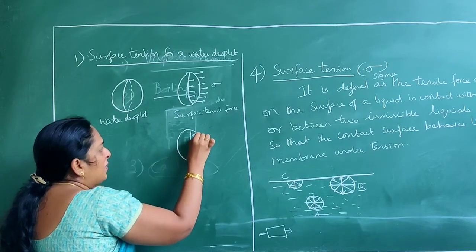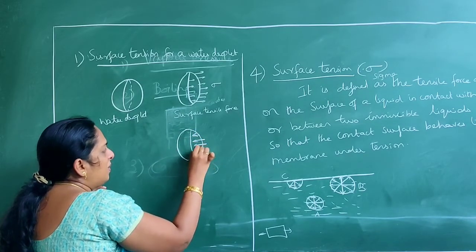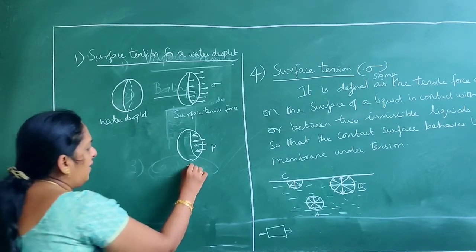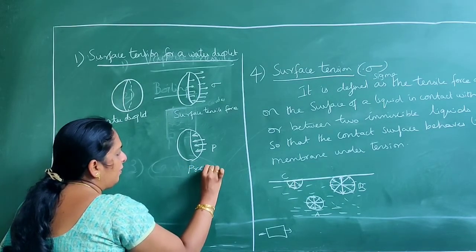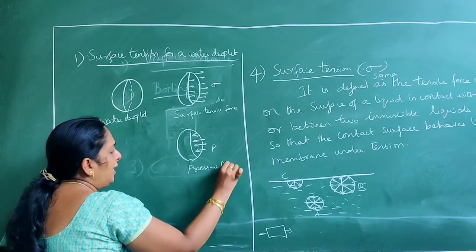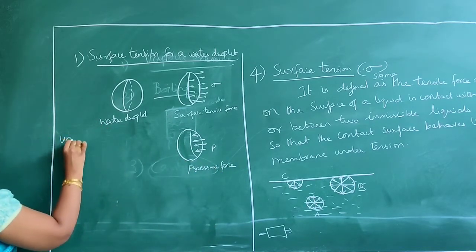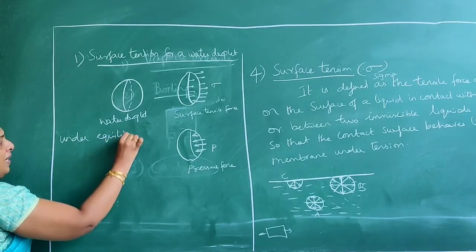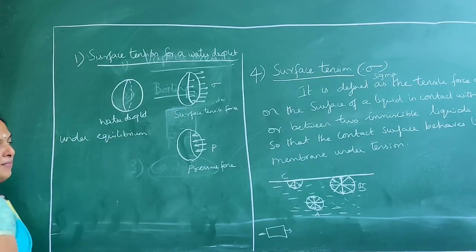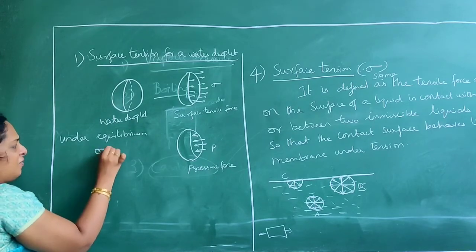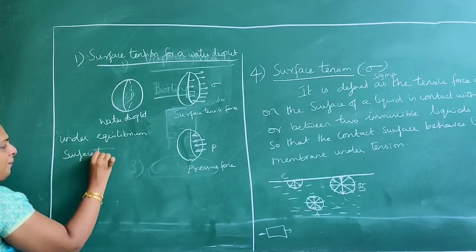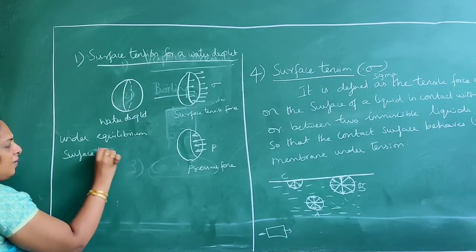Let it be P. So this is your pressure force. Under equilibrium condition, both will be equal and opposite. That is, the surface tensile force will be equal and opposite to the pressure force.